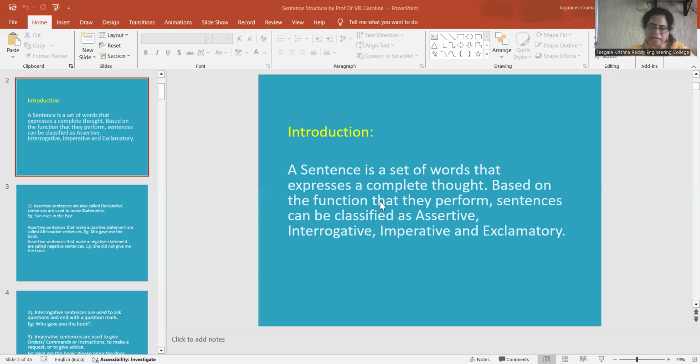A sentence is a set of words. So we are learning what a sentence is. A sentence is a set of words that expresses a complete thought. So a sentence should convey a proper meaning. It has to express a complete thought. Then only the receiver or the reader will understand the message which you are conveying. Based on the function that they perform, sentences can be classified as declarative, interrogative, imperative, and exclamatory.